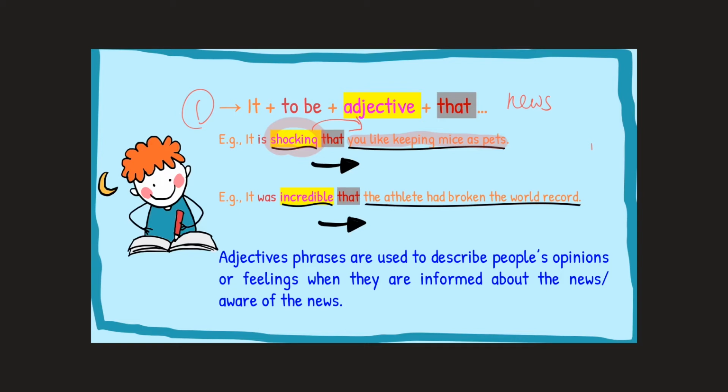Second example, it was incredible. How do you feel when you learned about the news, which is the athlete had broken the world record? How do you feel when you heard of the news? You feel that it was incredible. So we can say it was incredible that the athlete had broken the world record.